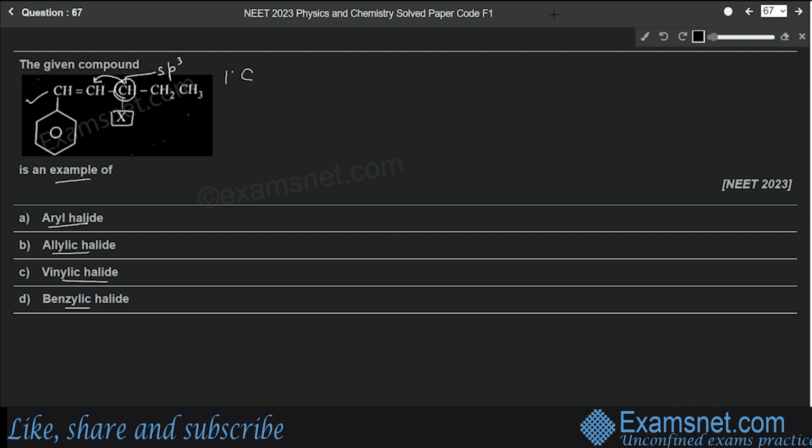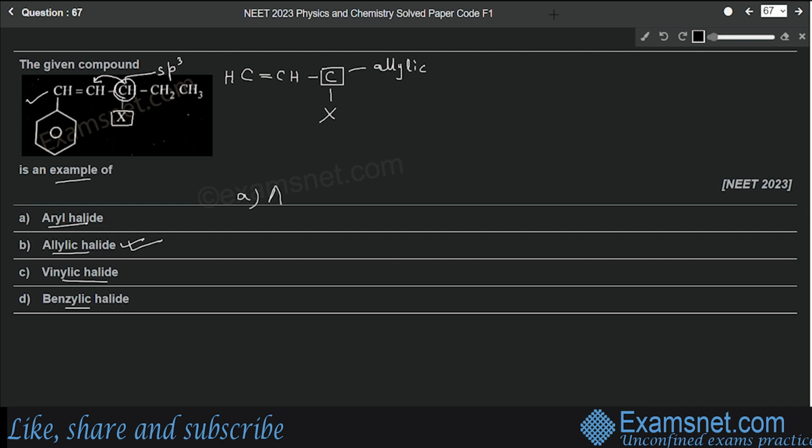Suppose we have two doubly bonded carbons like this. Then the carbon that comes next to one of these doubly bonded carbons, let's say at this position, is known as the allylic carbon. Okay, this is allylic carbon. And if the halide ion is attached to this allylic carbon, then this compound will be known as allylic halide. Therefore, option B will be the correct answer, allylic halide. Now let's discuss other options as well.